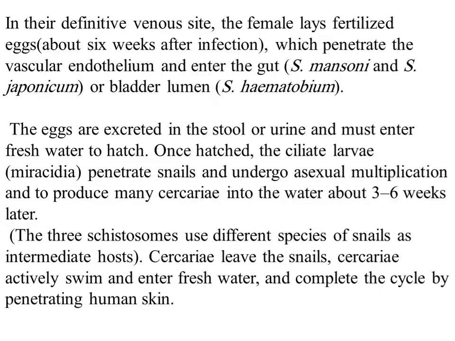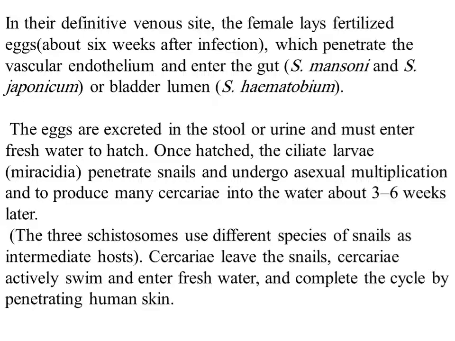In their definitive venous sites, the female lays fertilized eggs about 6 weeks after infection, which penetrate the vascular endothelium and enter the gut in the case of Schistosoma mansoni and Schistosoma japonicum, or invade the bladder lumen in the case of Schistosoma haematobium. The eggs are excreted and passed in the stool or urine and must enter fresh water to hatch.